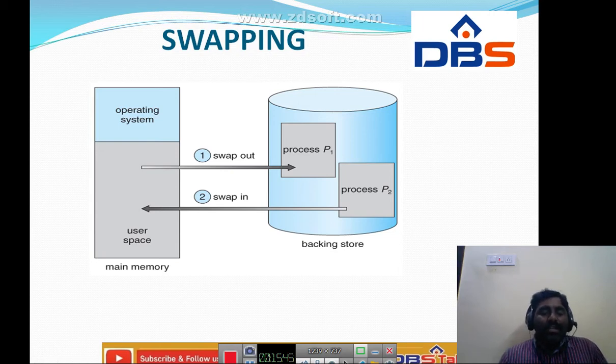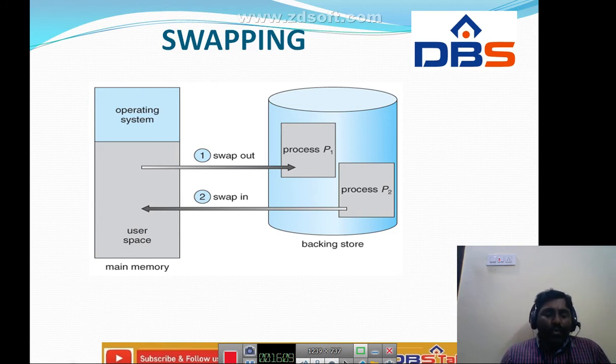It must be large enough to accommodate copies of all memory images for all users, and it must provide direct access to these memory images. At the same time, the system maintains a ready queue consisting of all processes whose memory images are on the backing storage or in memory and are ready to run.